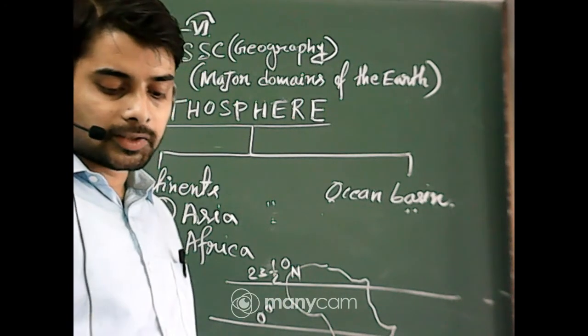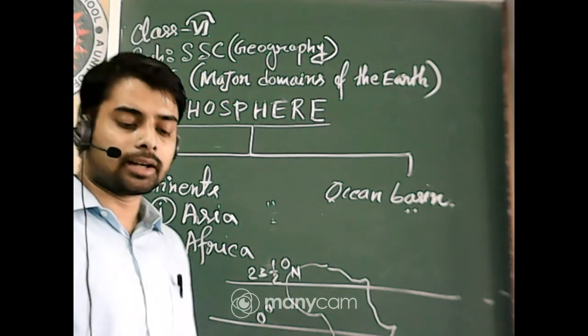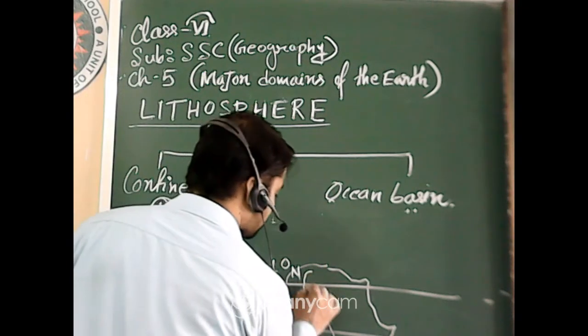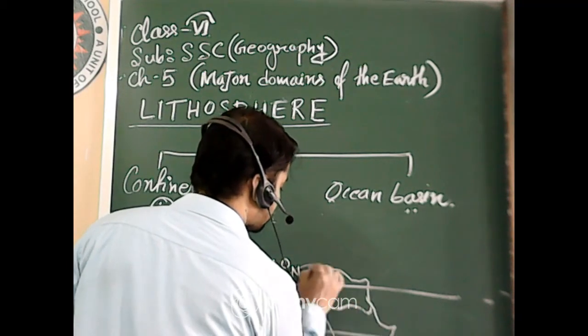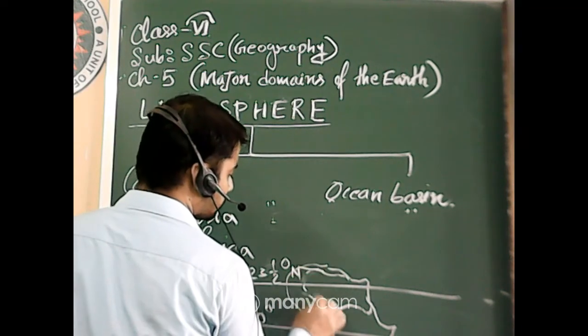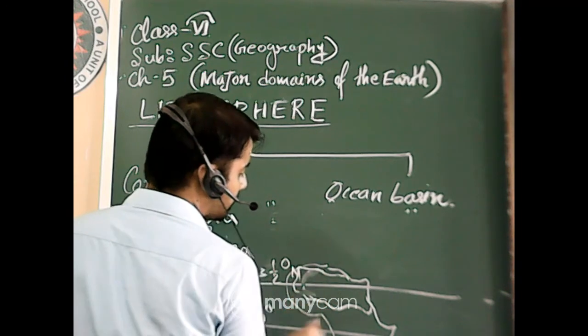So remember these things. And the Sahara Desert, the world's largest hot desert, is situated here. It covers most of the part.